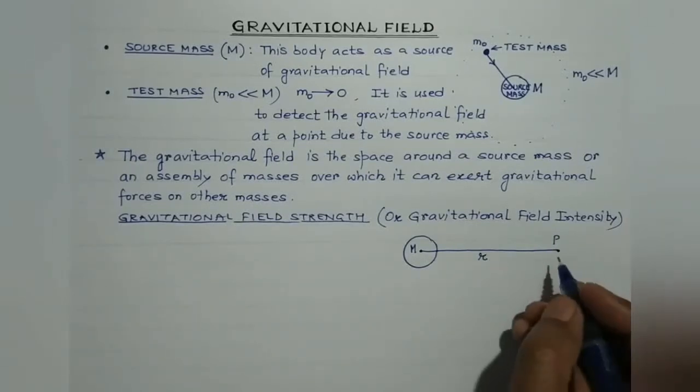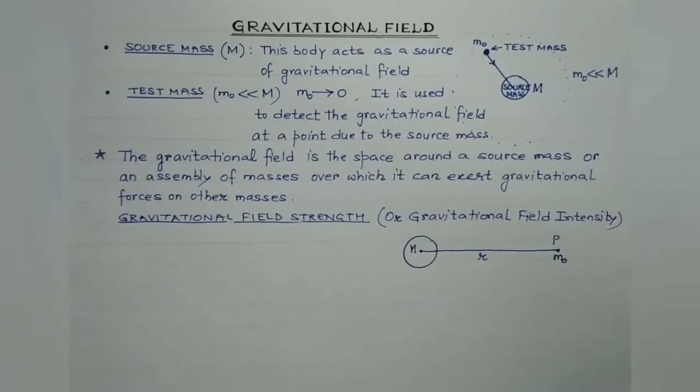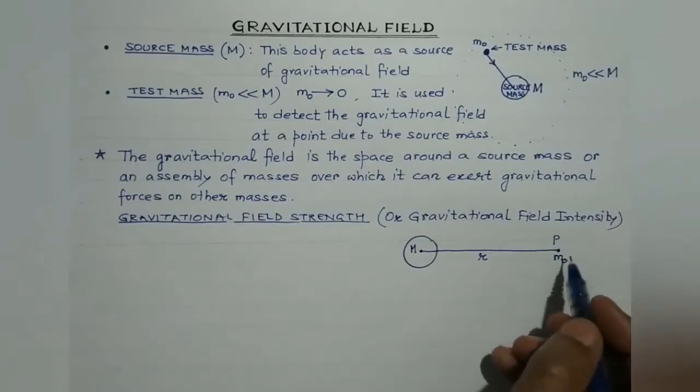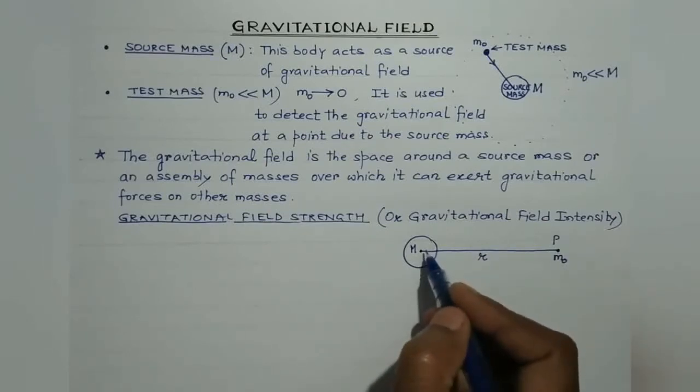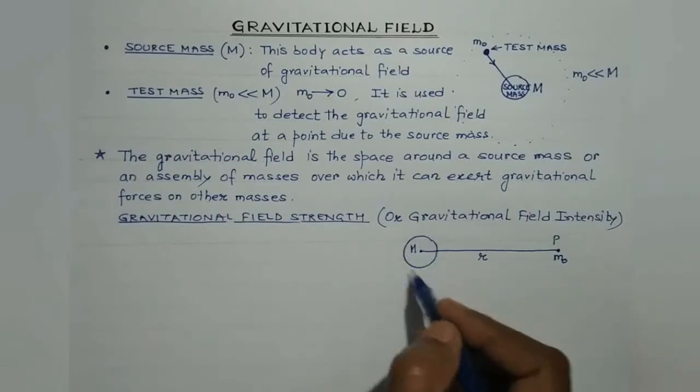Now students, in order to determine the gravitational field strength at point P in the gravitational field, a test mass m0 is placed at point P. This test mass is supposed to be so small that it does not alter the gravitational field in any manner, so that it does not alter the position of the source mass.